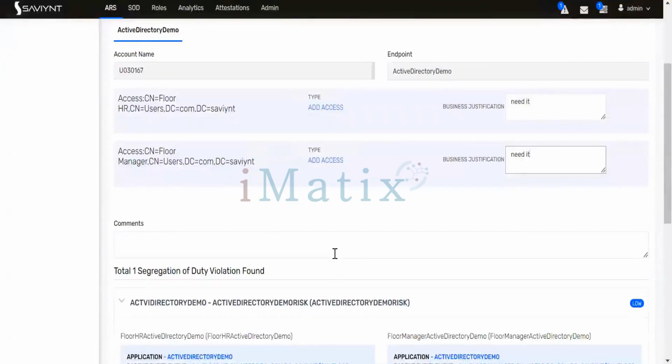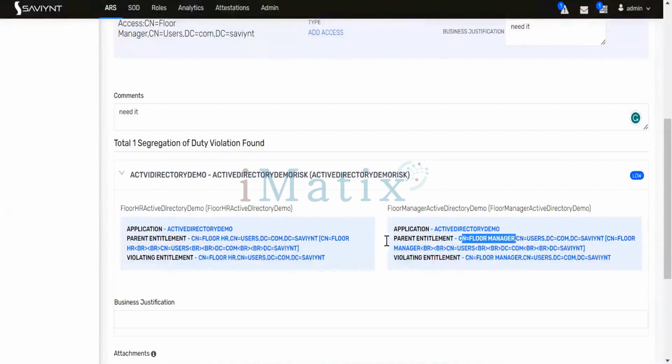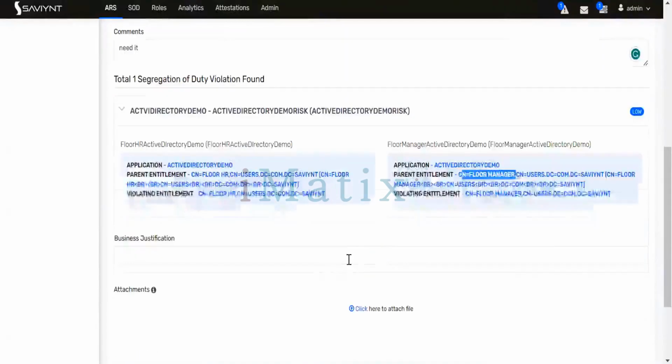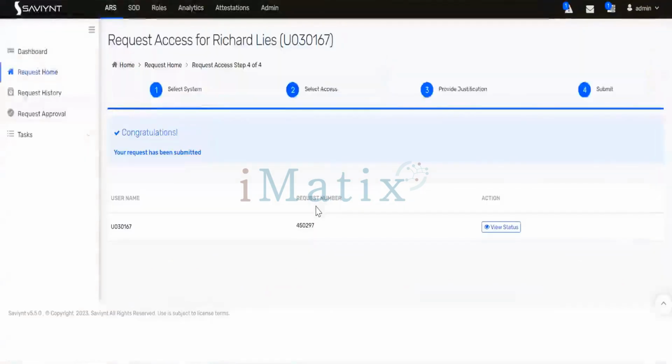I will write some business justification, and after writing it, it is already showing a segregation of duties violation found. This entitlement is conflicting with your entitlement, floor manager. But still I am submitting the request. Let me submit the request. The request is submitted now, right? If I go to view status, let's see what happened to the request.